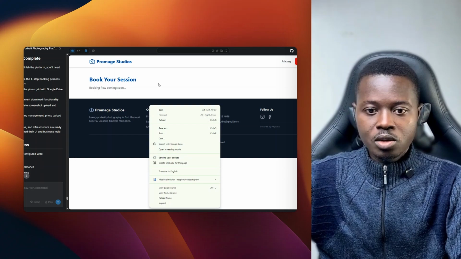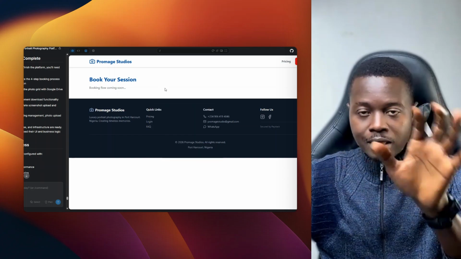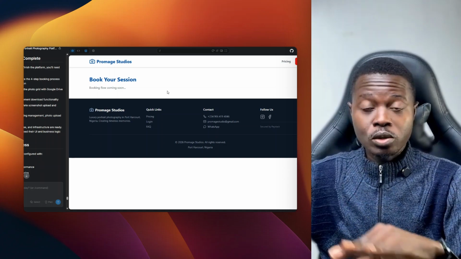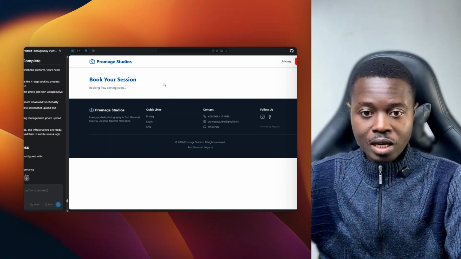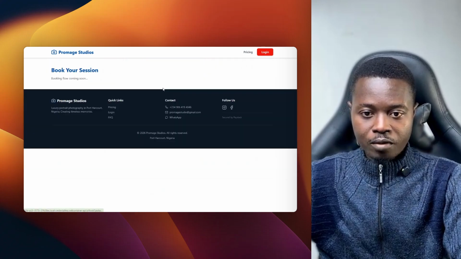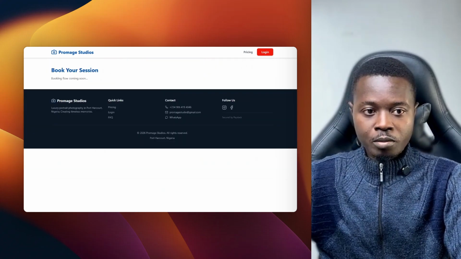This is just an interface, what it looks like. We've not started doing the backend, the dashboard, the login, all of those things. Those ones are not ready yet. We just have a preview of what it looks like. If you click on any button now, none of them is working yet.